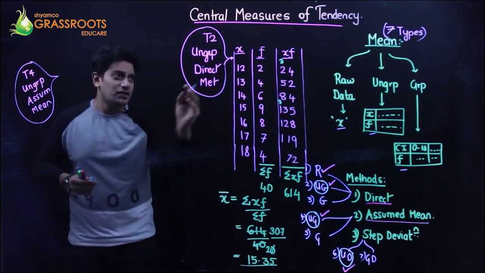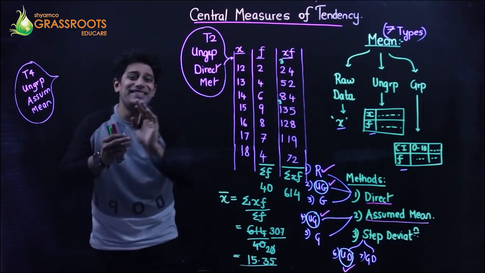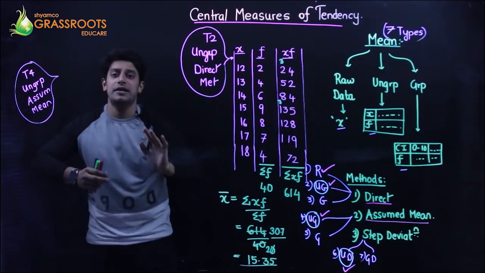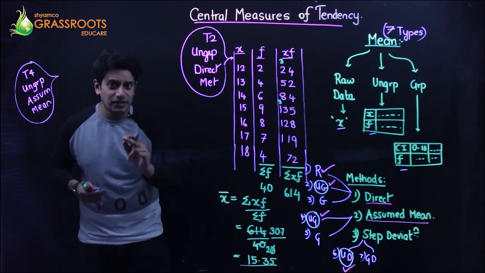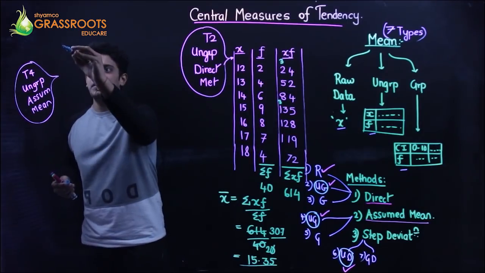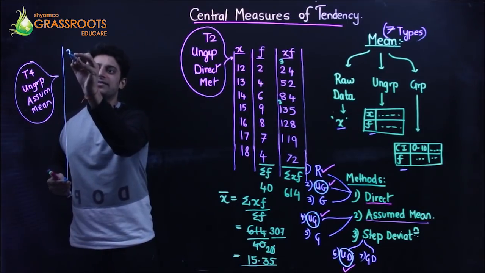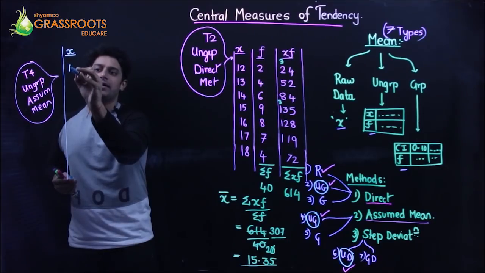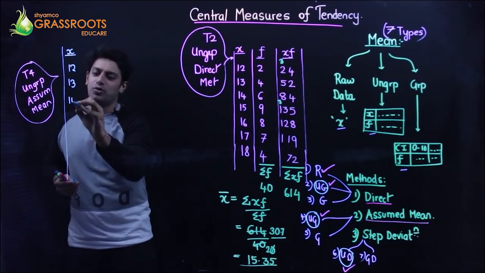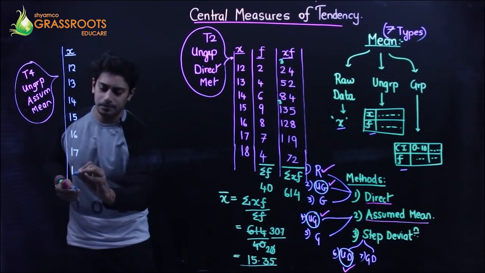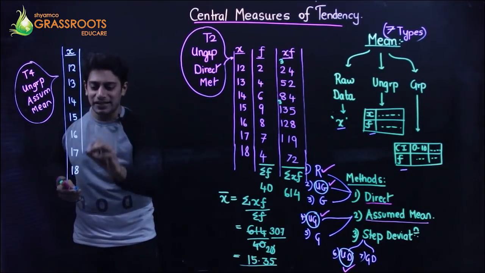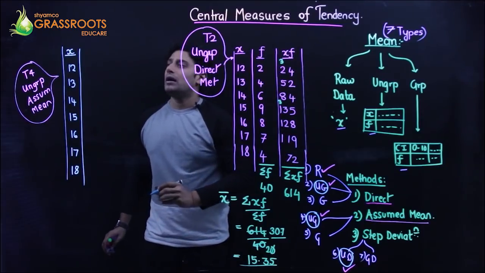In this, x, f, same, no change in the question. But there is something called a and d. Let's see what exactly that is. First, I'll just be writing x. X will remain the same. 12, 13, it goes on, same thing. All right, now listen to me carefully.